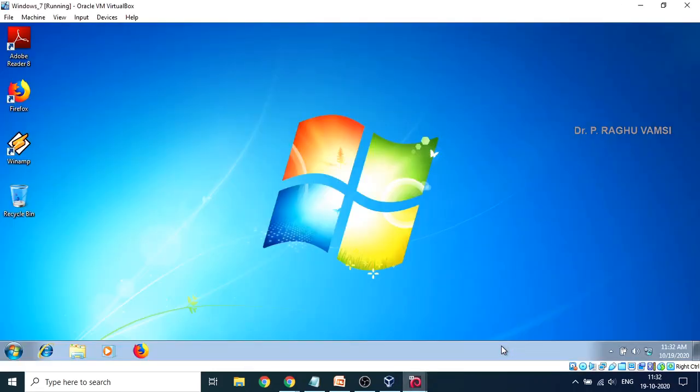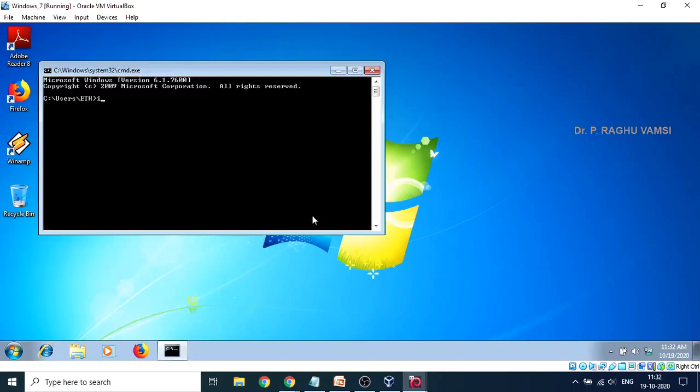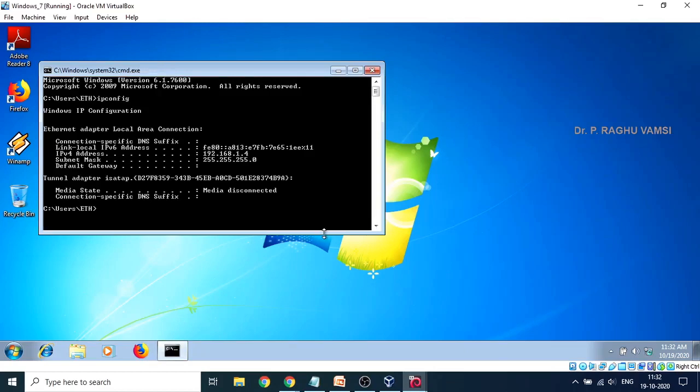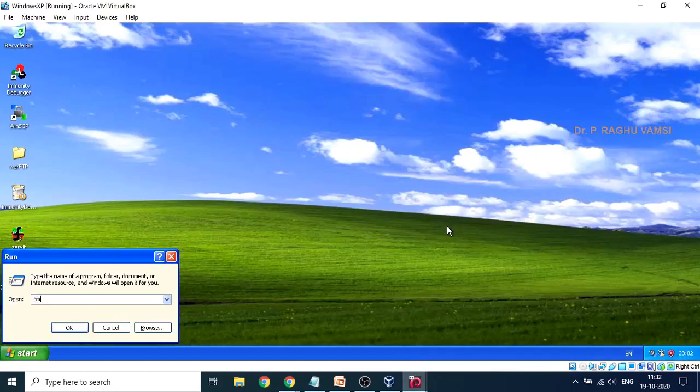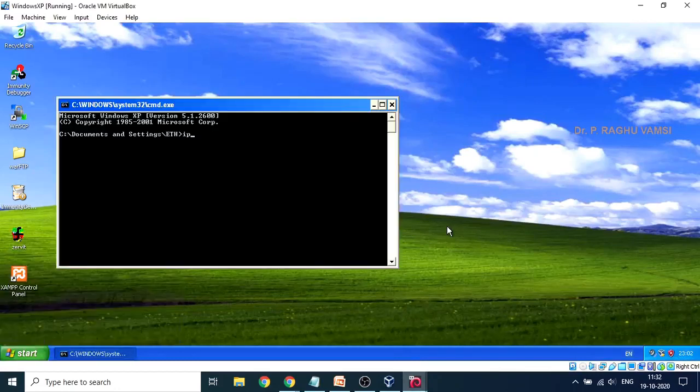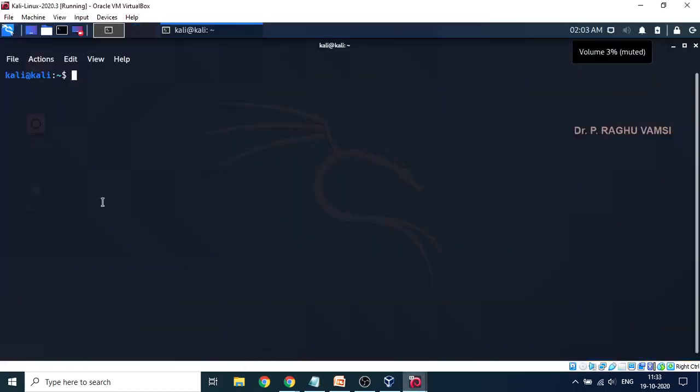Here this is the Windows 7 operating system. Now let us check the IP address with ipconfig. So this is 192.168.1.4. And on the Windows XP operating system, in this ipconfig, this is 192.168.1.5. So from Kali Linux, you may ping 192.168.1.5. You are not getting a response from the Windows XP,